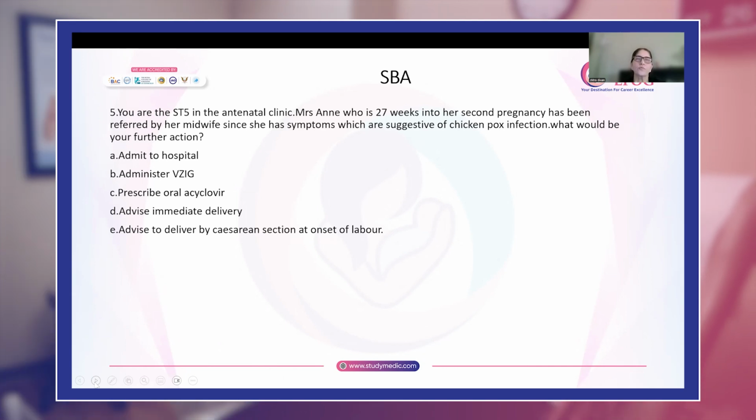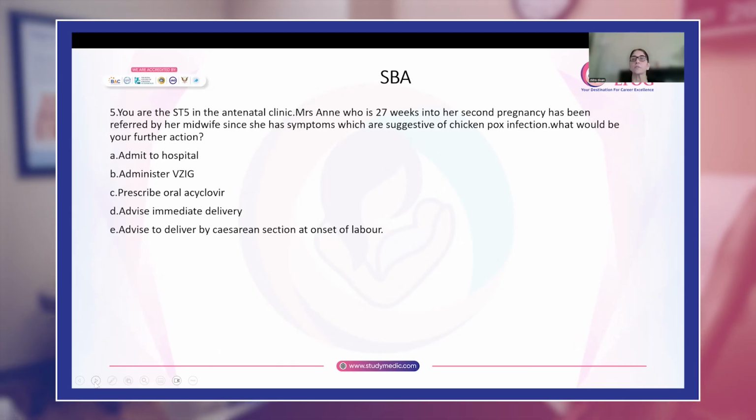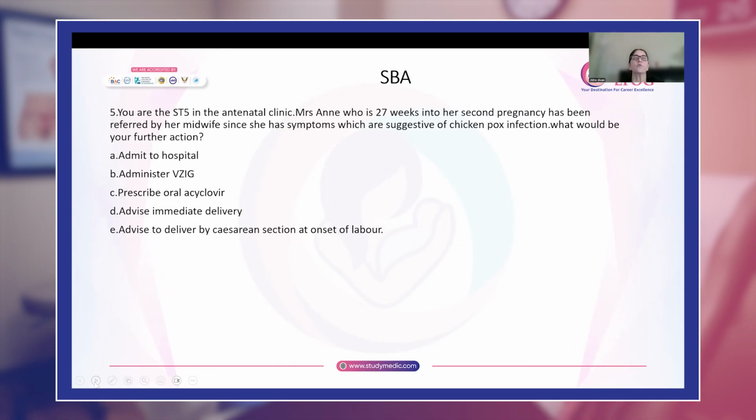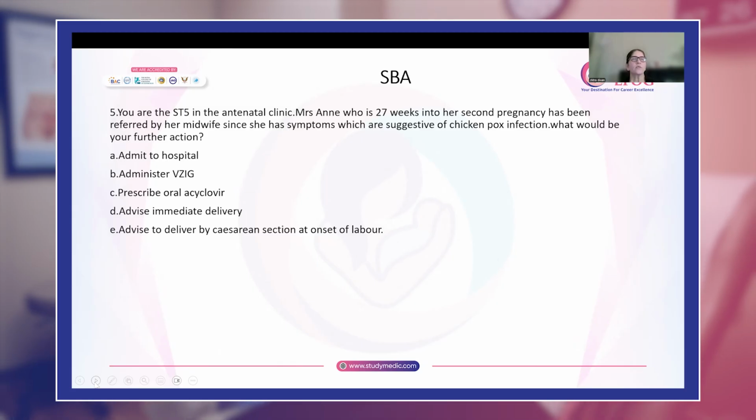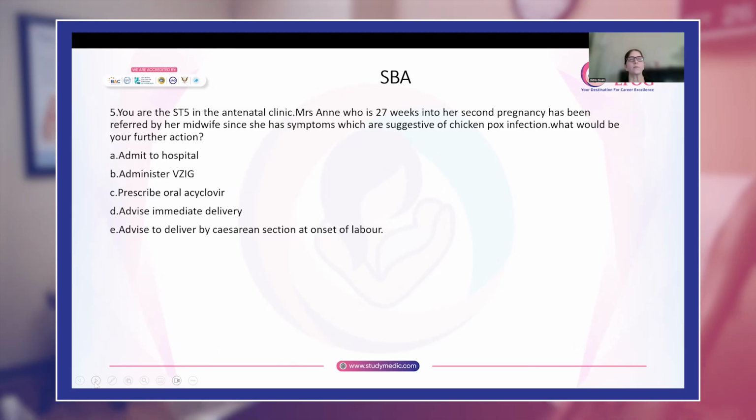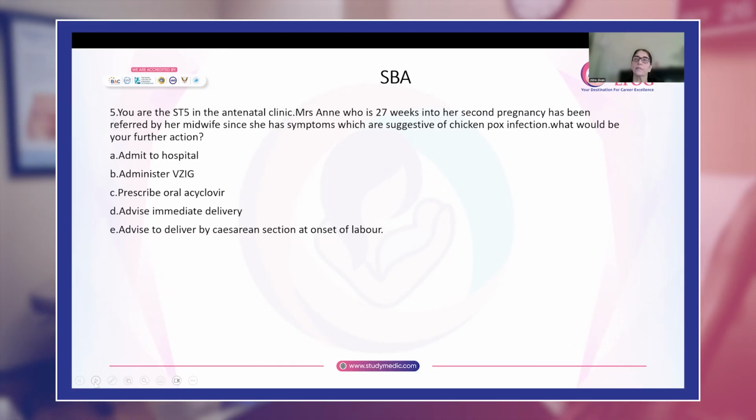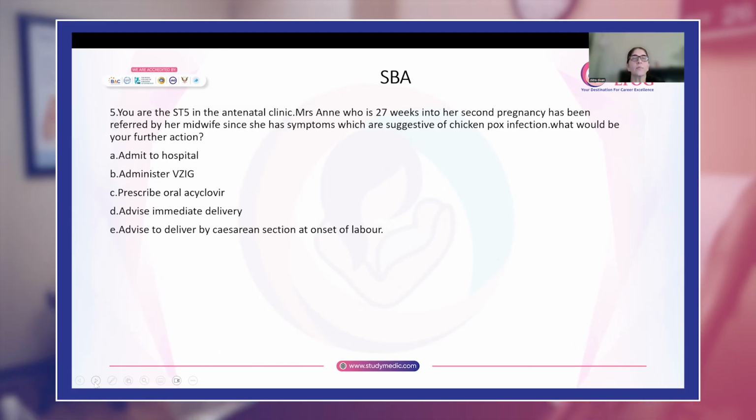You see this lady who is 27 weeks into her second pregnancy and she has symptoms which are suggestive of chickenpox infection. What would be your further action? Already she's symptomatic for chickenpox. Admit to hospital, admit to VZIG, prescribe oral acyclovir, and advise immediate delivery or advise to deliver by cesarean section